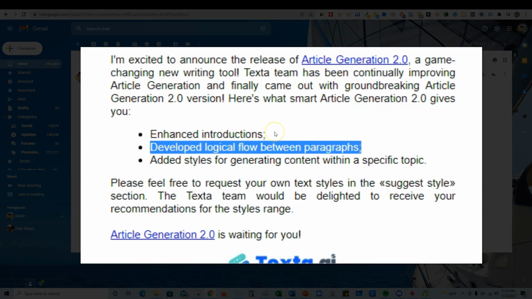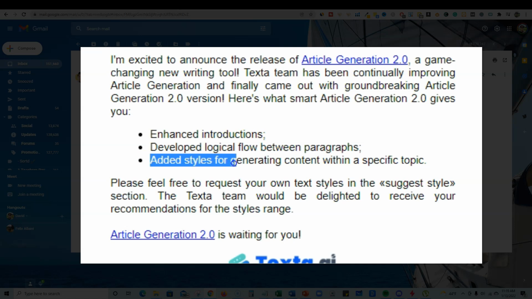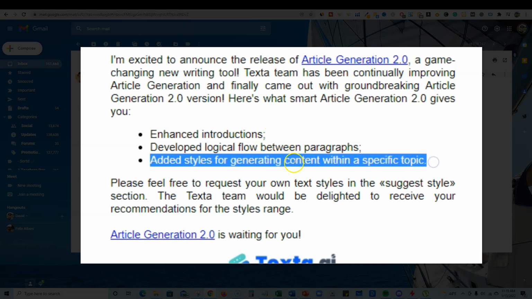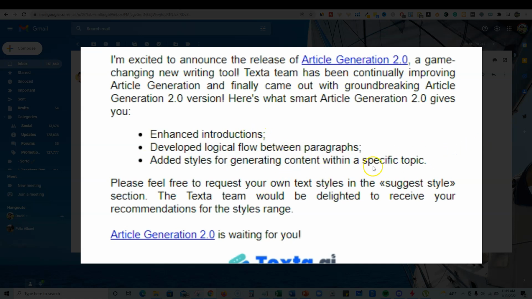Not really sure what that means, but to me, it means they're going to stick to the outline, so the article will make more and more sense. And then, added styles for generating content with specific topics. Not really sure, we're going to check it out and see if we get better quality outputs.